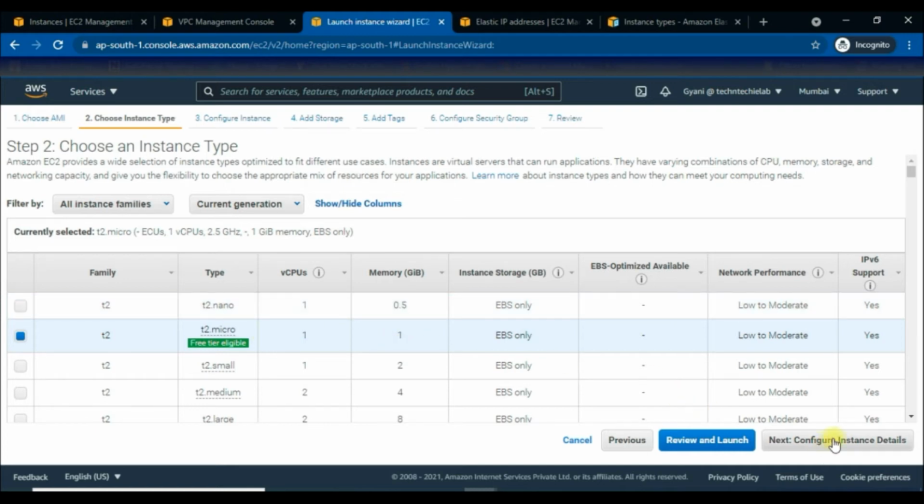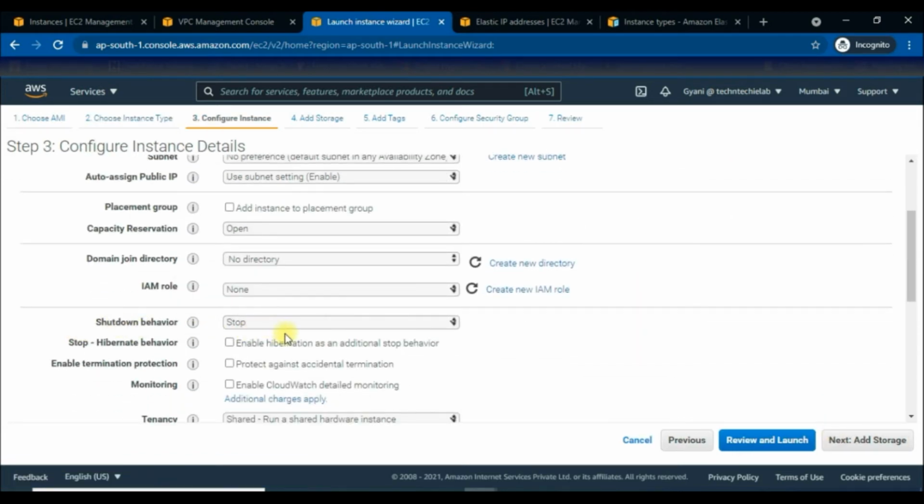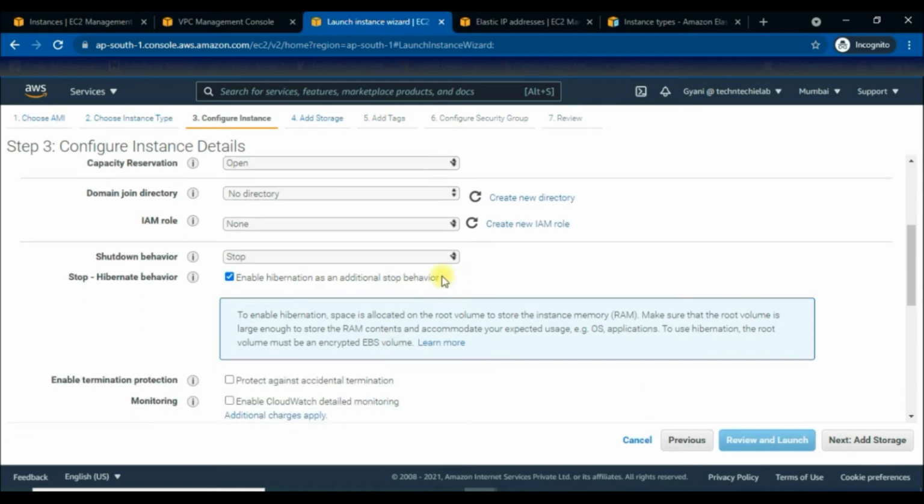Next, to configure the instance details to enable the hibernation, we just need to scroll down to the shutdown behavior, and you can see here is stop hibernate behavior, and we just need to enable hibernation here as an additional stop behavior. And here we can see a warning message which says that when we enable hibernation, there is space allocated on the root volume to store the instance memory RAM. So we need to make sure that the root volume is large enough to store the RAM contents and accommodate your expected uses. To use the hibernation, the root volume must be an encrypted EBS volume.